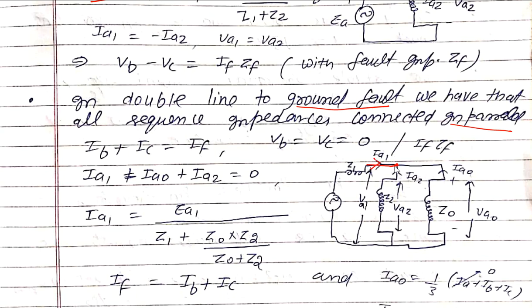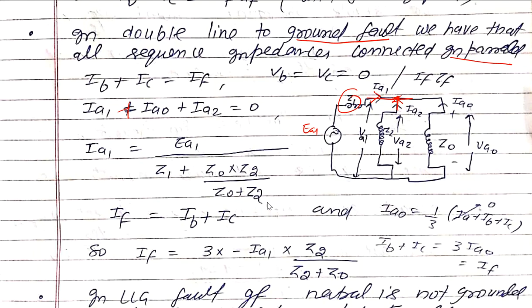If you apply KCL, IA1 plus IA2 plus IA0 will be equal to 0. Now we calculate IA1, which is simply EA1 divided by Z1 plus Z2 and Z0 in parallel, that is Z0 into Z2 divided by Z0 plus Z2.